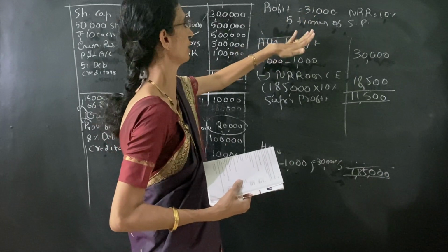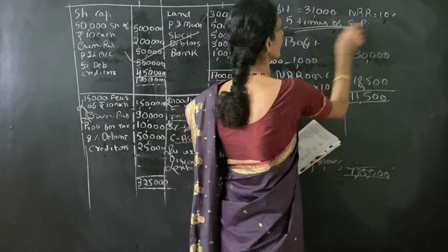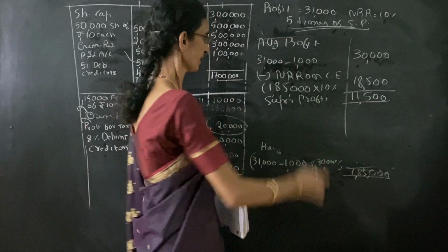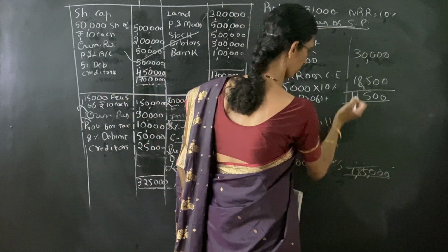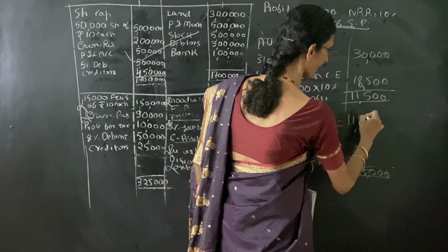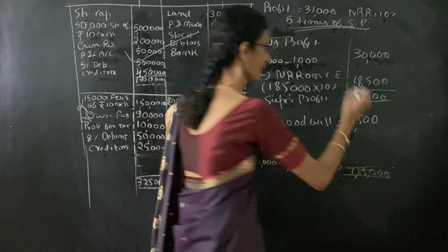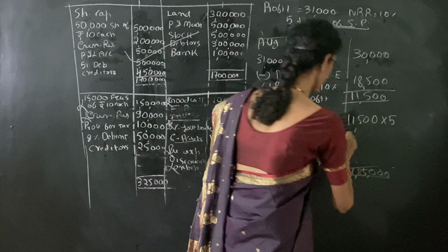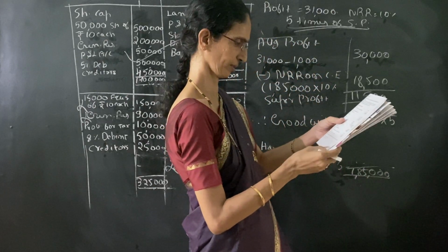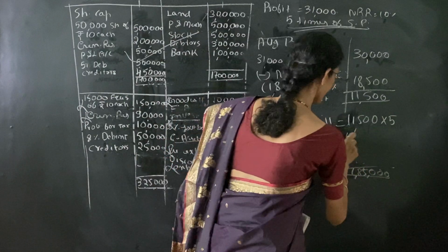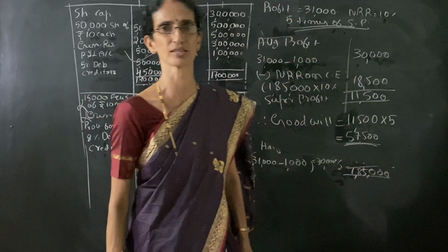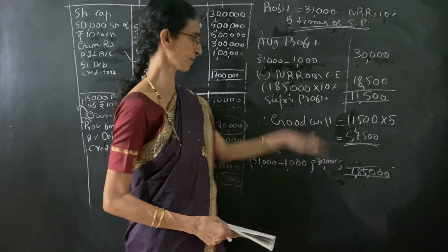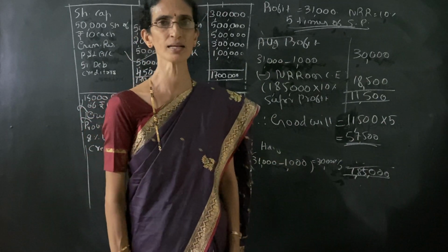So goodwill is equal to 11,500 into 5, so we get 57,500. So this problem is over. Two problems are over. Thank you.